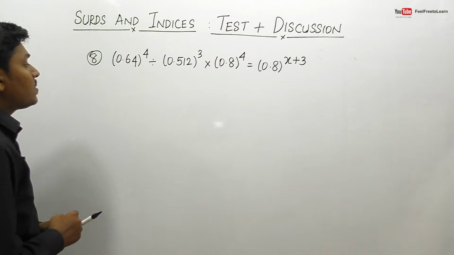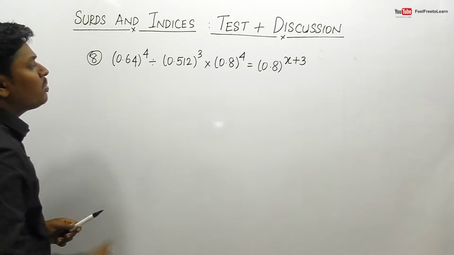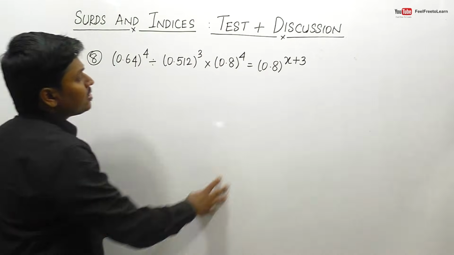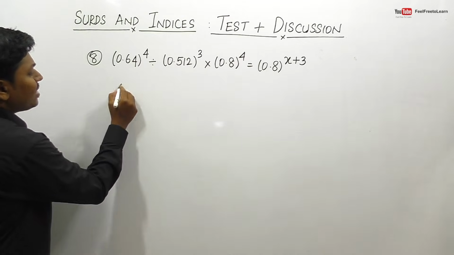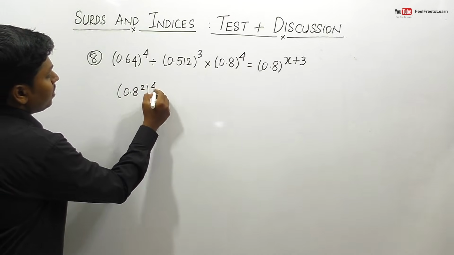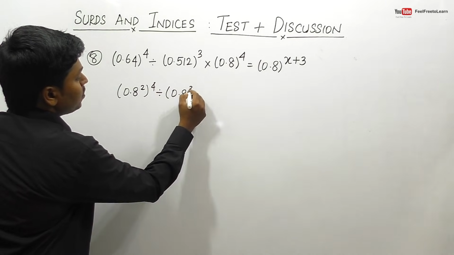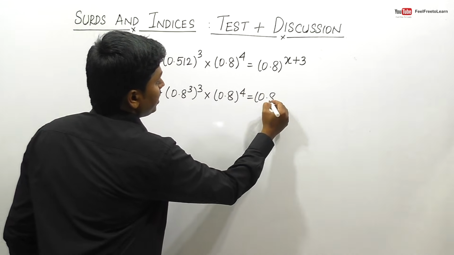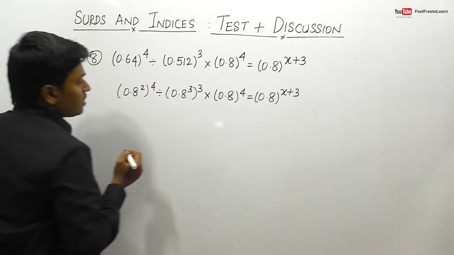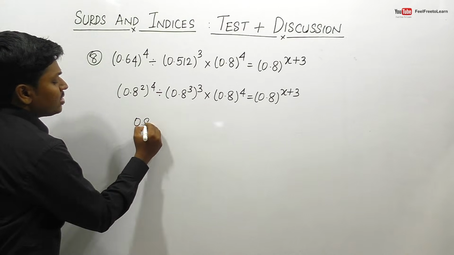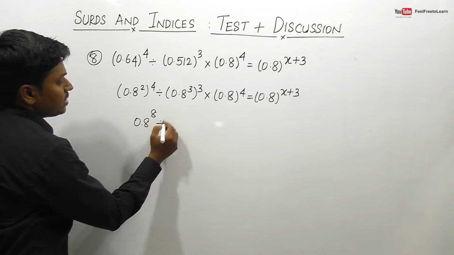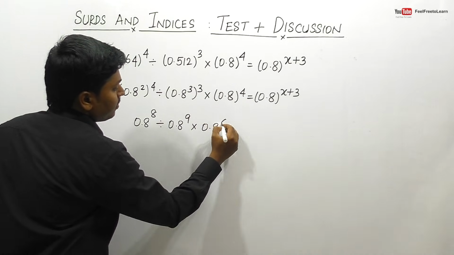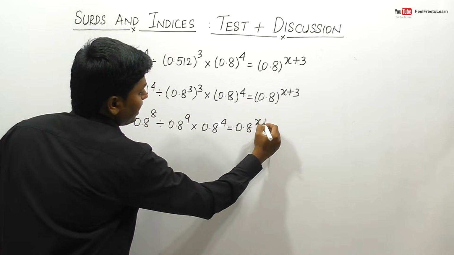Question number 8. 0.64^4 divided by 0.512^3 into 0.8^4 is equal to 0.8^(x+3). So friends, our target is to convert the complete expression in terms of 0.8, right? So I think this can be written as (0.8 square) to the power 4 divided by (0.8 cube) to the power 3 into 0.8^4. So friends, I think 4 into 2 will be 8, right? 0.8^8, division, so 3 into 3 will be 9, 0.8^9, so 0.8^4 is equal to 0.8^(x+3).